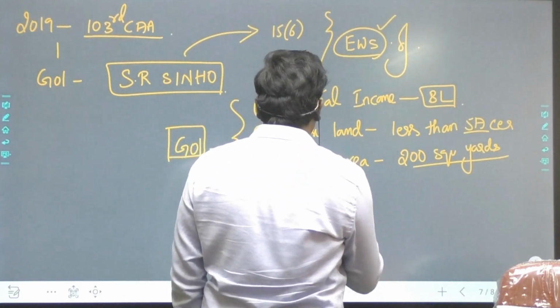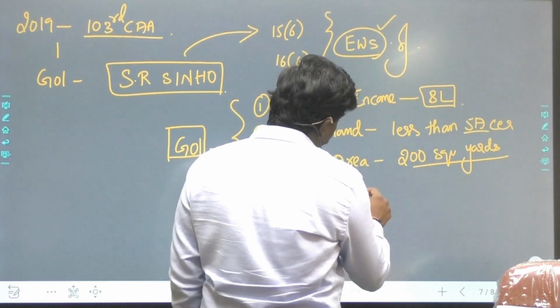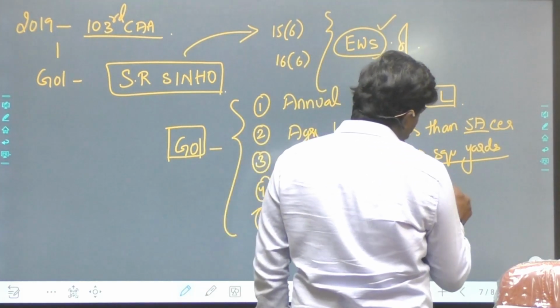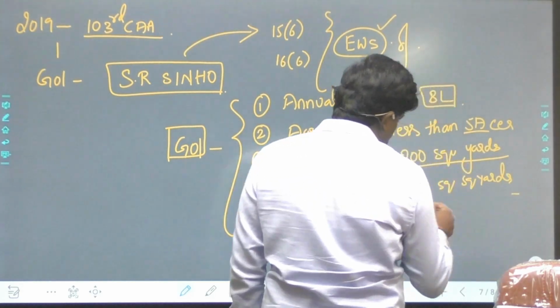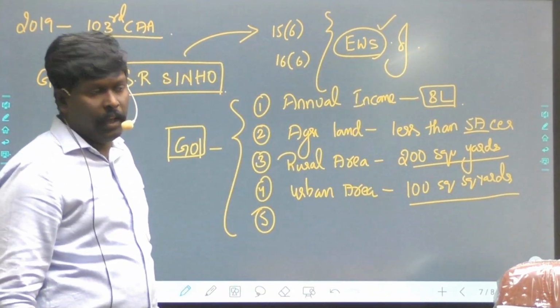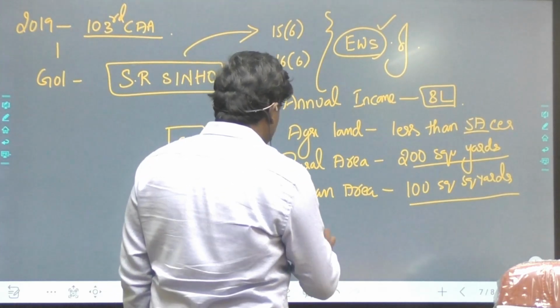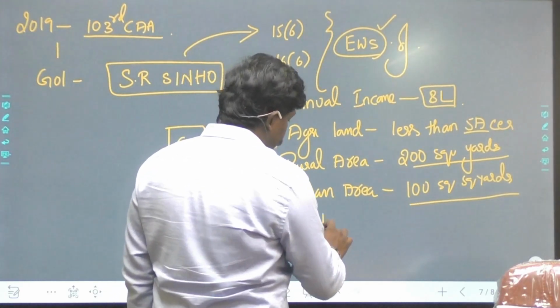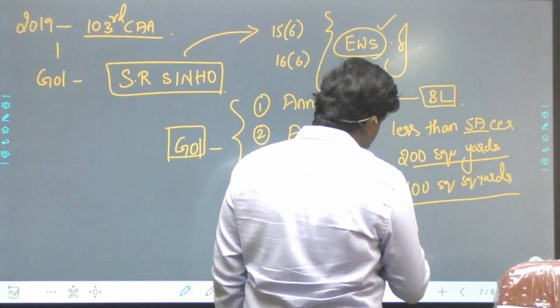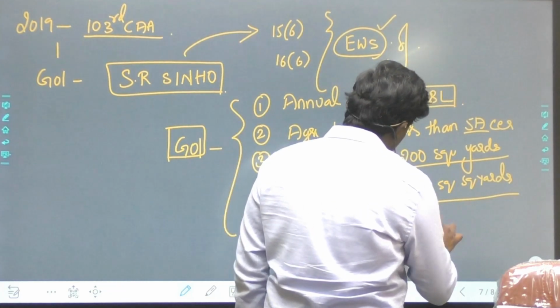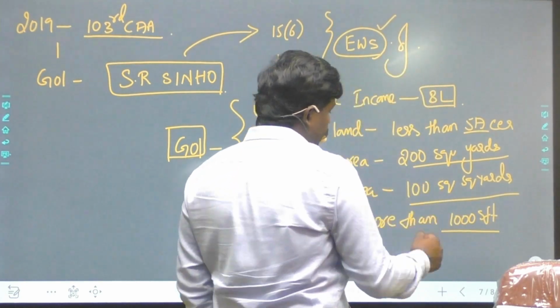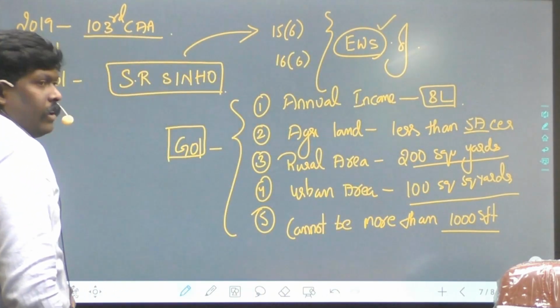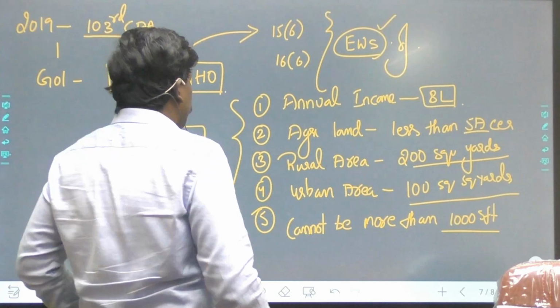If it is an urban area, less than 100 square yards. And the house he stays in cannot be more than 1000 SFT. So these are the 5 criteria.